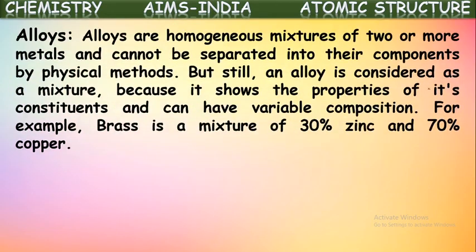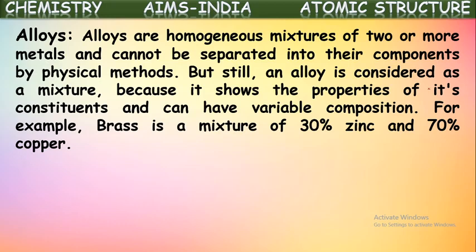Next, alloys. Alloys are homogeneous mixtures of two or more metals and cannot be separated into their components by physical methods. Generally, alloys are homogeneous mixtures of two or more metals, and sometimes along with the metals, some non-metals like carbon are also mixed.